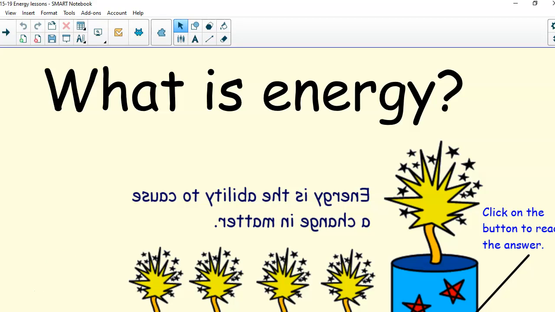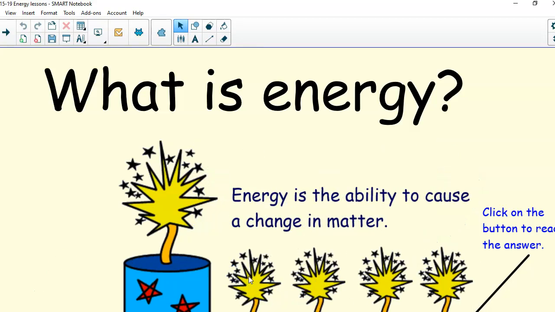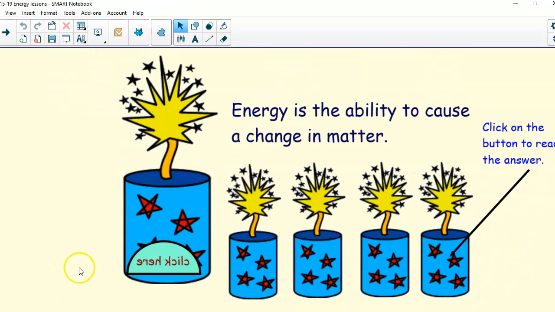So what is energy? Energy is the ability to cause a change in matter. Remember, we've been learning about matter and what matter is. Well, energy is the ability to cause a change in matter, and it can be different ways, which we'll be learning about. I want you to remember that you can pause the video at any time to write down any of these pieces of information so that you remember that. So this is one thing to write down. Energy is the ability to cause a change in matter.